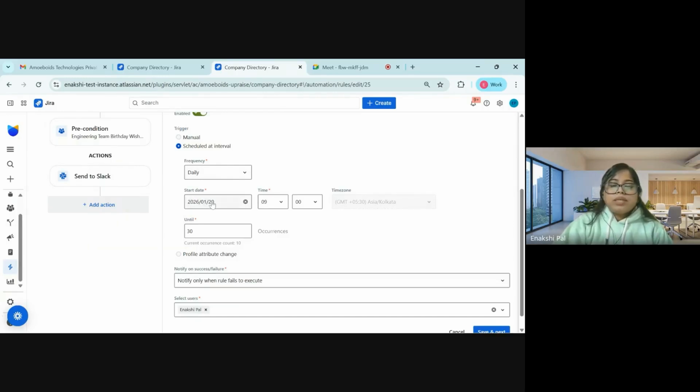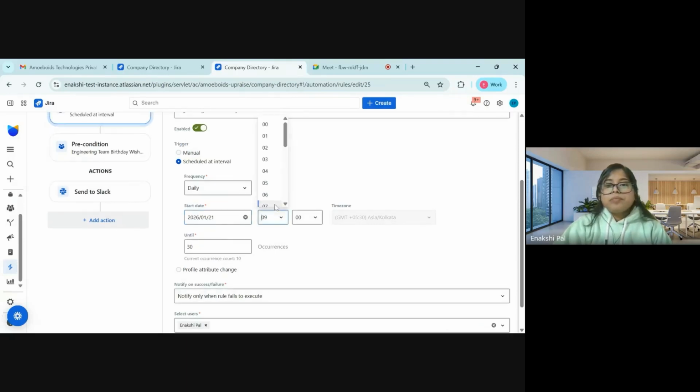So you can keep the start date as today's date here, and the default timing will be 9 a.m. in the morning. Okay, so you can simply go ahead and configure it according to your will, whenever you want the messages to be posted here.